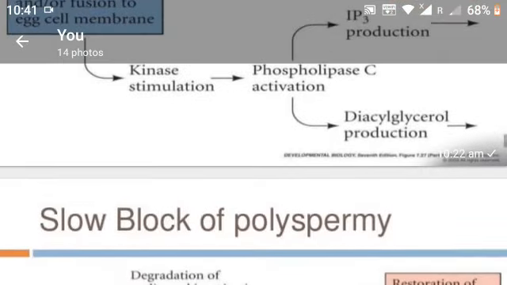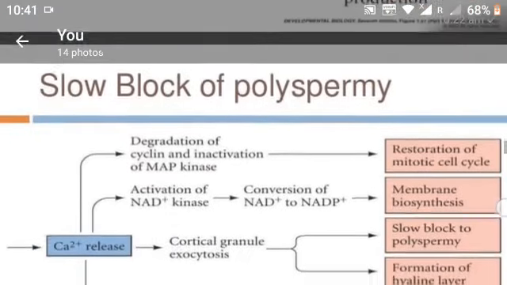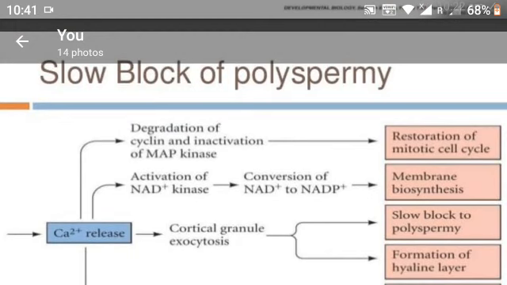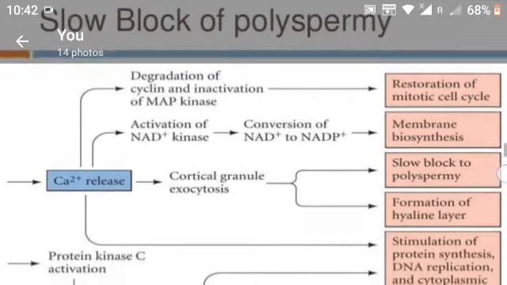Next, slow block of polyspermy: calcium ion release, degradation of cyclin B and inactivation of MAP kinase. Slow block.